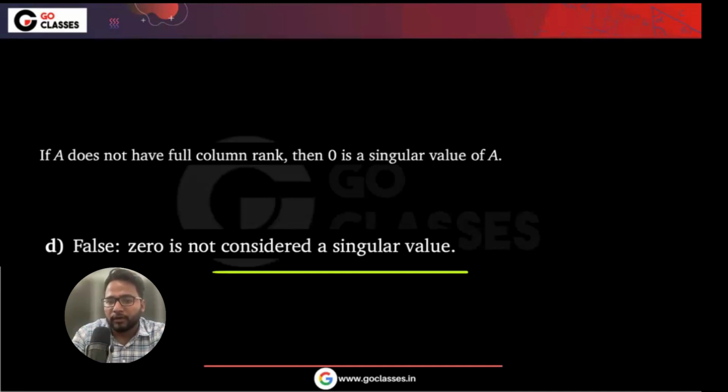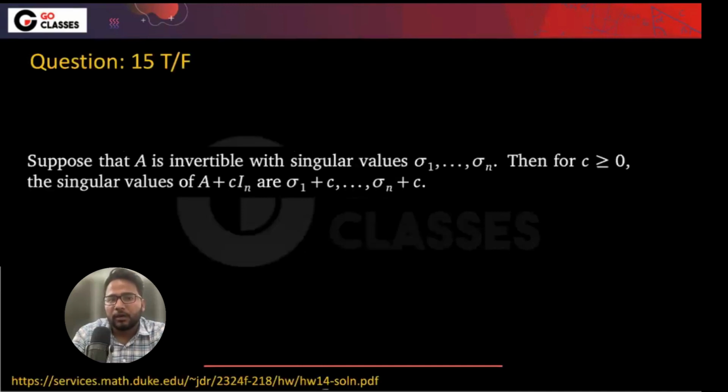Okay, we will talk about it. Now let's see this question. What they are saying: suppose that A is invertible with the singular values sigma 1 to sigma n. Then for C greater than or equal to 0, the singular values of A plus C I n are this. So what they are saying is that A is an invertible matrix, which means A inverse exists.